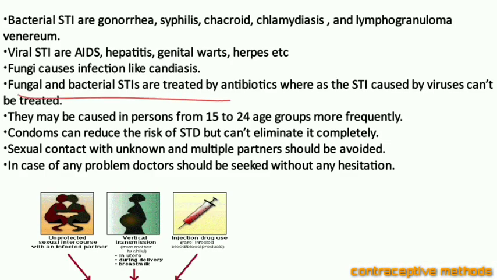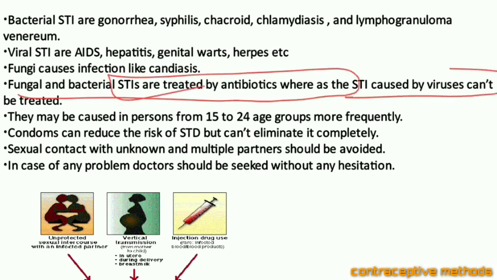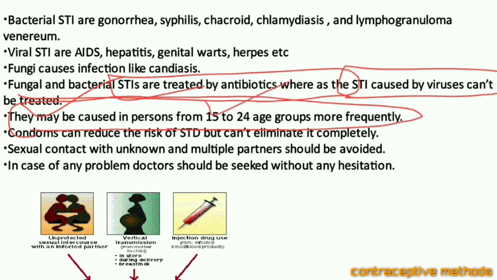The fungal and bacterial infections can be cured by antibiotics, but virus-caused STIs can't be treated. There may be frequent transmission in the age group 15 to 24 years; people of this age are more prone to getting STIs.